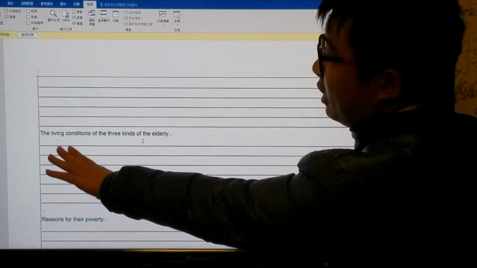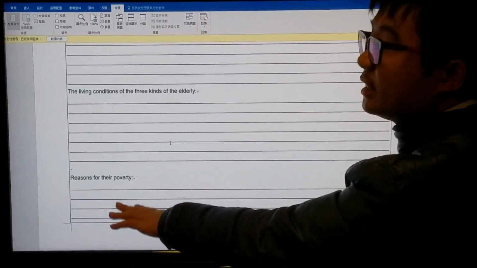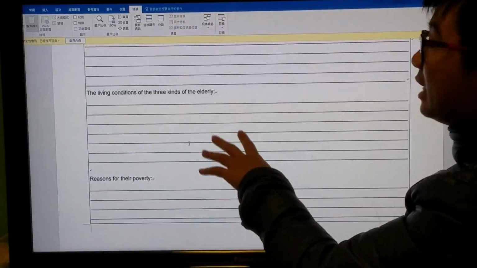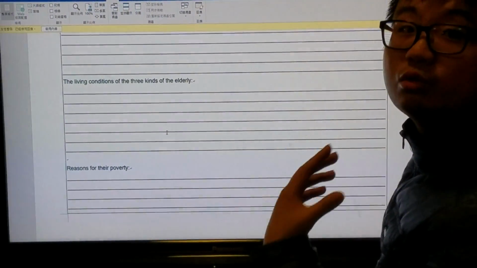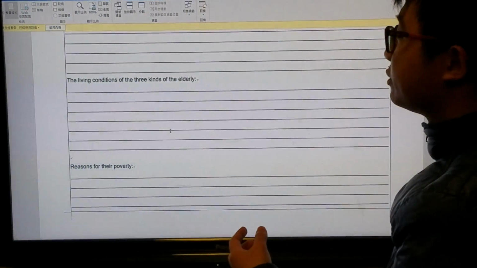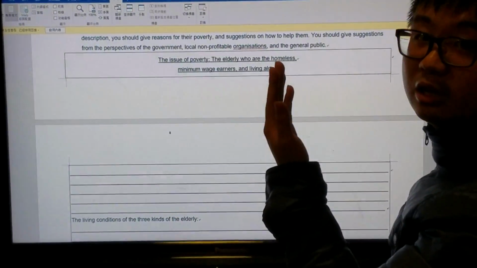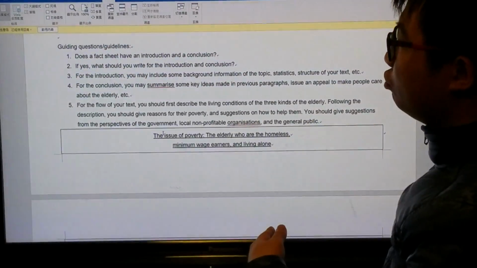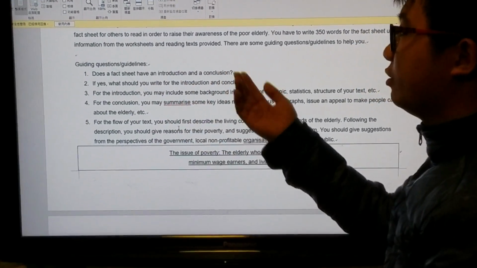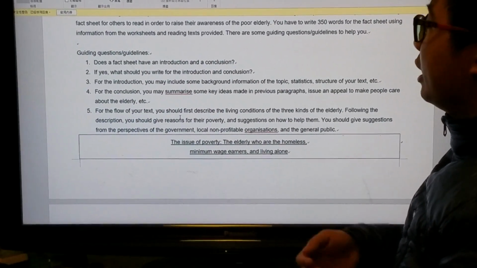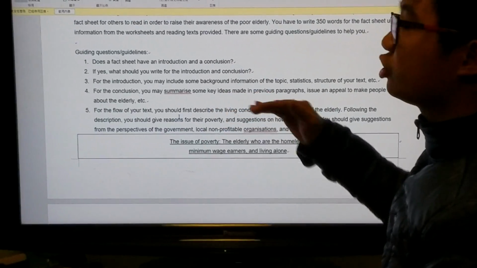So I've already talked about the living conditions, the reasons, and also the suggestions. But as a fact sheet, we also need to have the introduction and the conclusion. But students may not know what they should write for the introduction and the conclusion. So I have given them some guiding questions and guidelines to help them. And they are also designed in a logical sense.